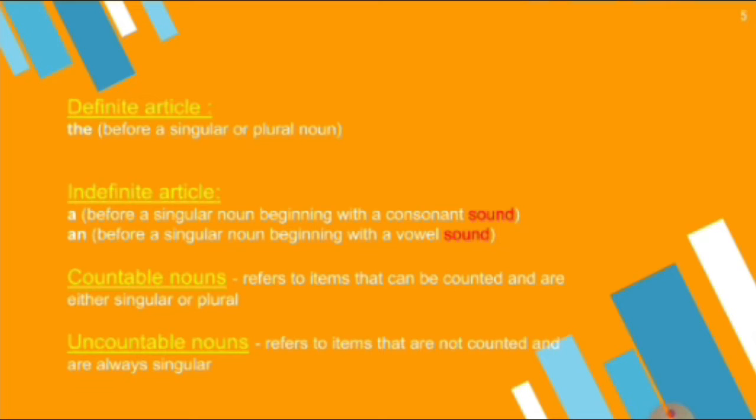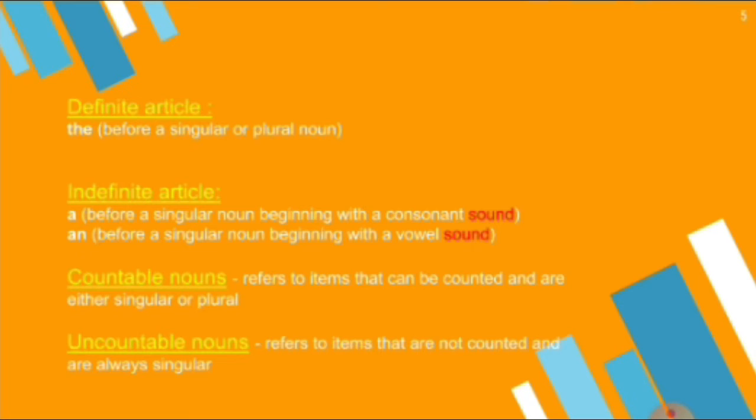So what are definite articles? That we already have seen in the diagram, that is "the", before a singular or plural. So these are some rules which we have to keep in mind, that is how we are going to use these articles. Indefinite articles contain "a" or "an" before a singular noun beginning with a consonant sound.